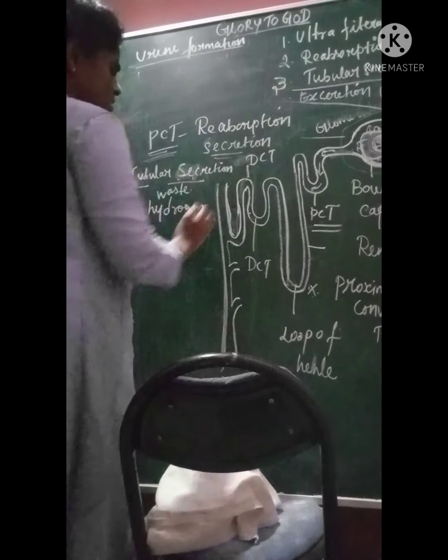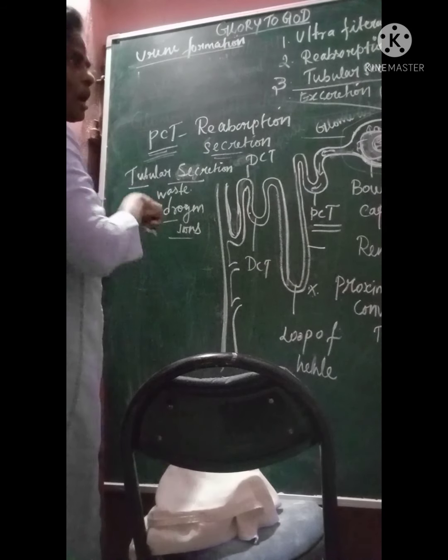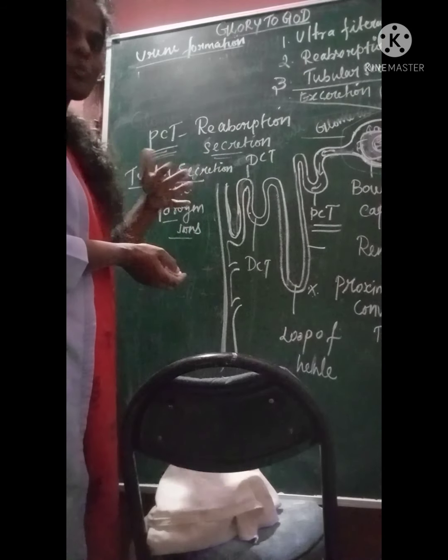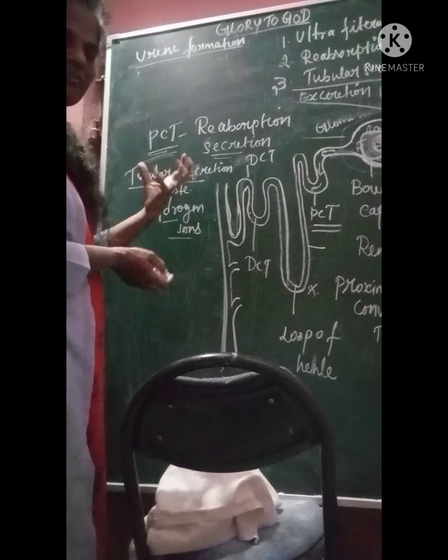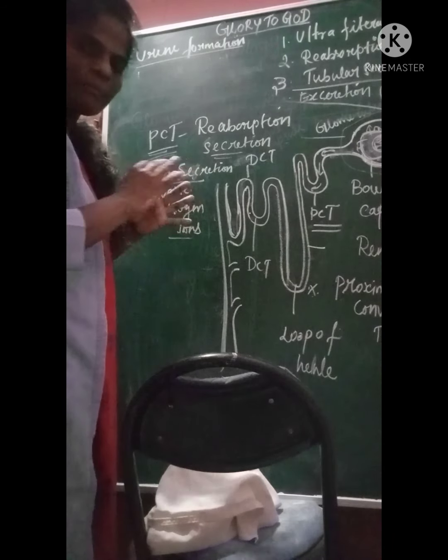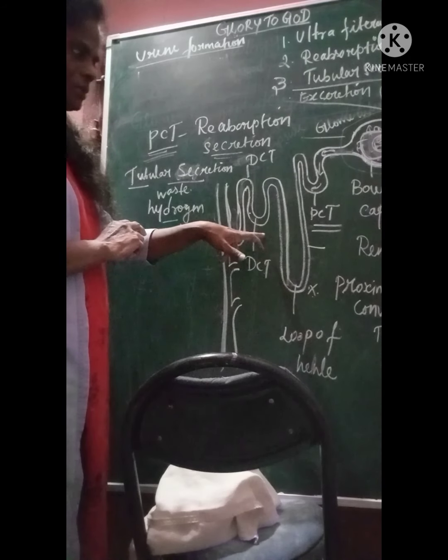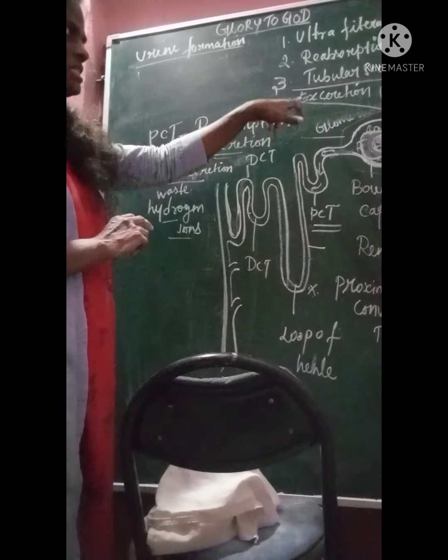In tubular secretion, the hydrogen ions are taken out from the blood to maintain the perfect balance. Based on the hydrogen ion, we maintain the pH of blood. So to maintain the pH of blood, tubular secretion is happening.